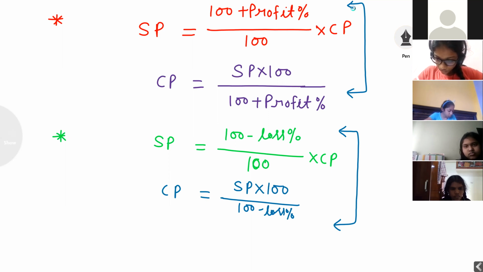Note down this formula very clearly, everyone.